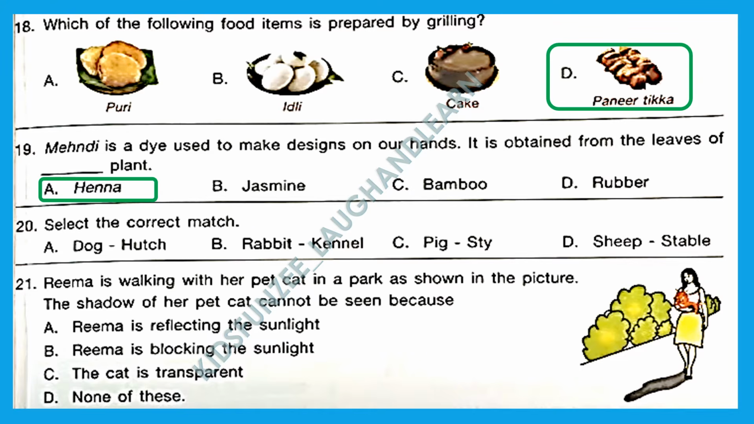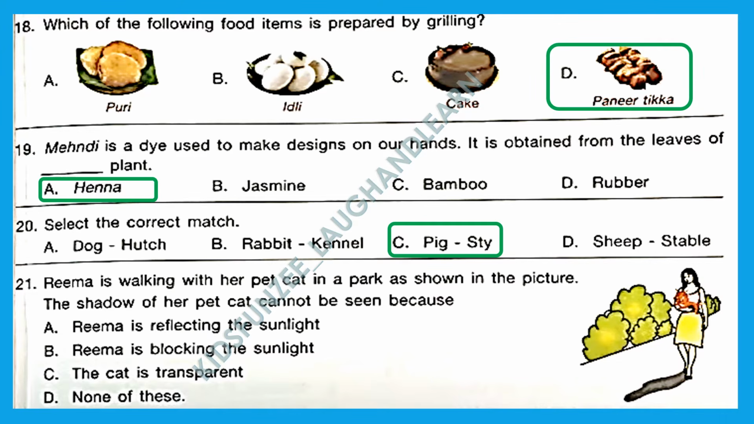Question 20. Select the correct match. Dog, hutch? No, because a dog's house is called a kennel. Rabbit, kennel? That's wrong. Rabbit's home is a burrow. Pig, sty. This is the correct answer because a pig's home is called a pigsty. Option C is the right answer.